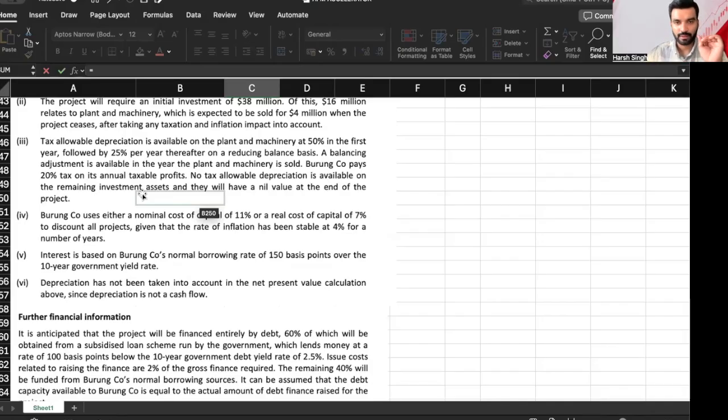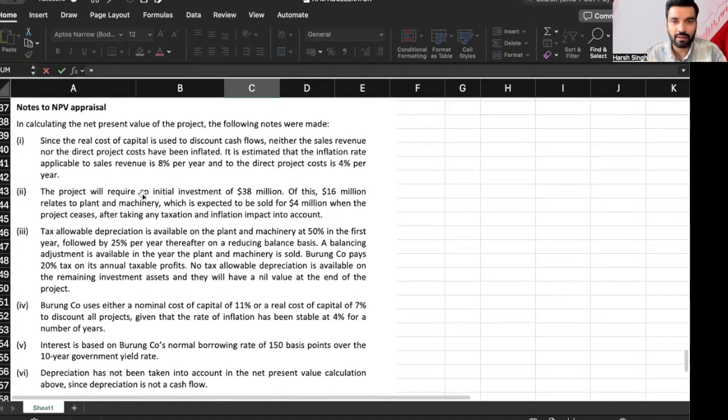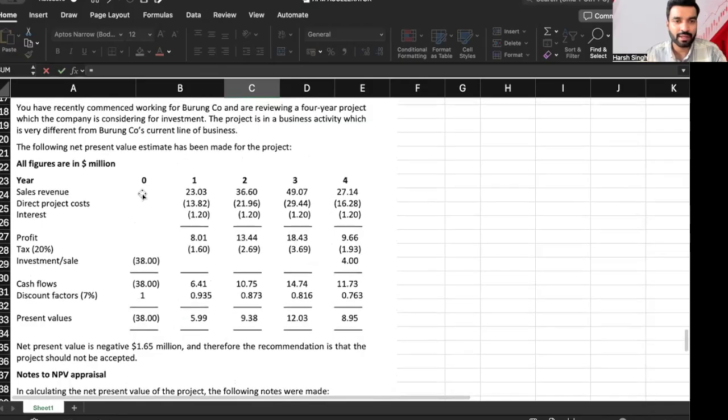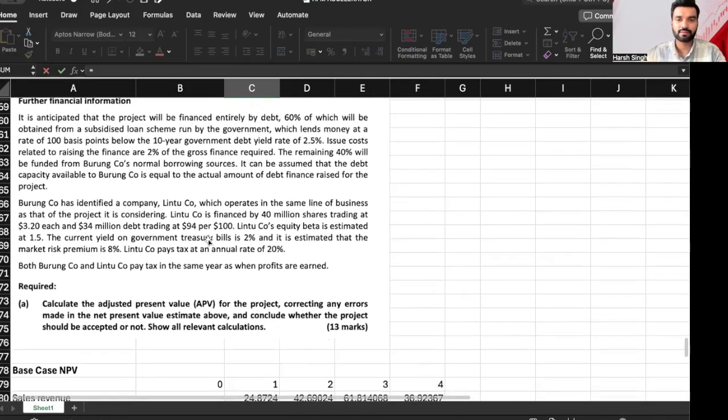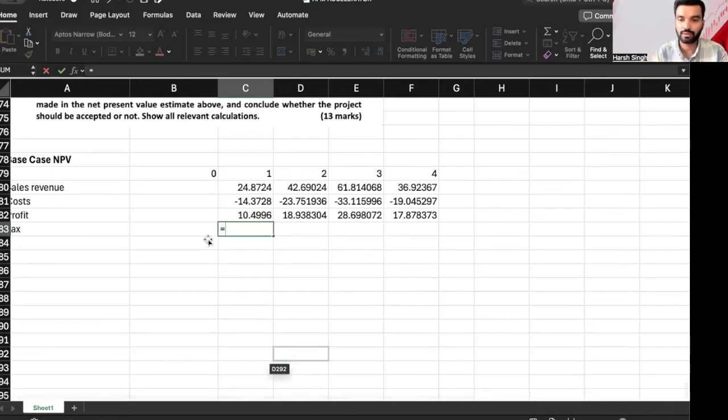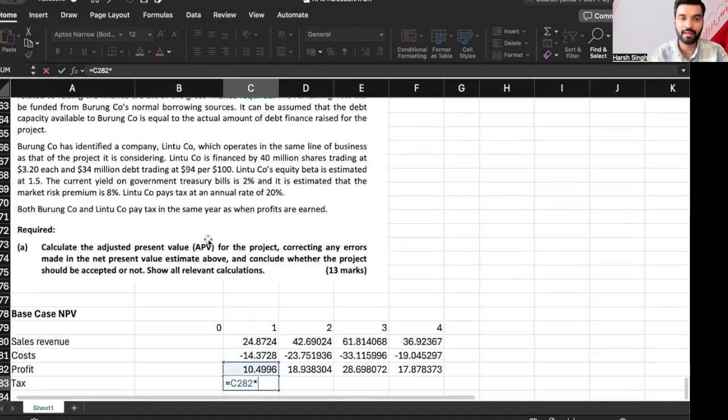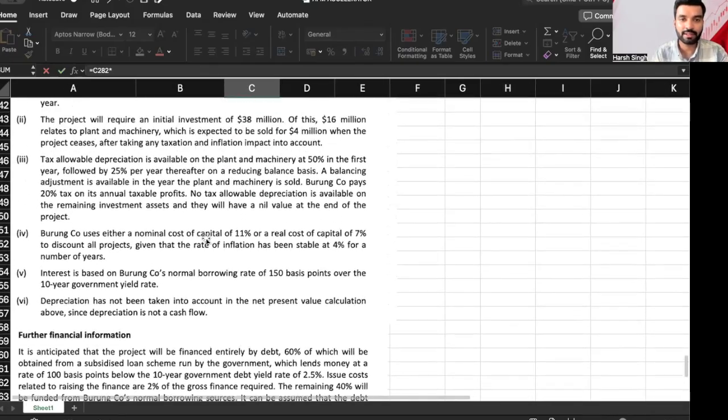Okay, got it. Just wanted to know one thing. Tax is paid in that year only, right? Yeah, they are paying tax in that year. So this amount multiplied by what is the tax percentage? 20%.